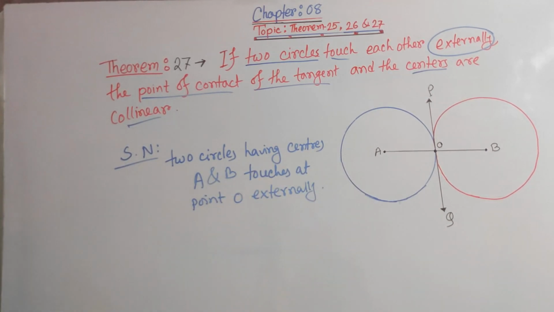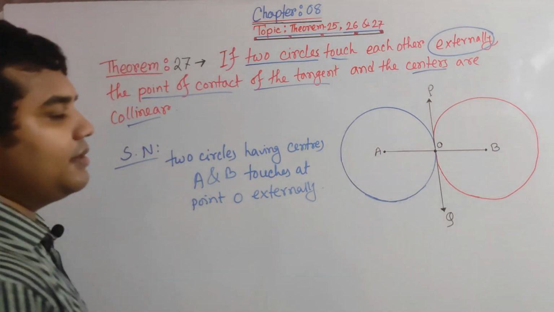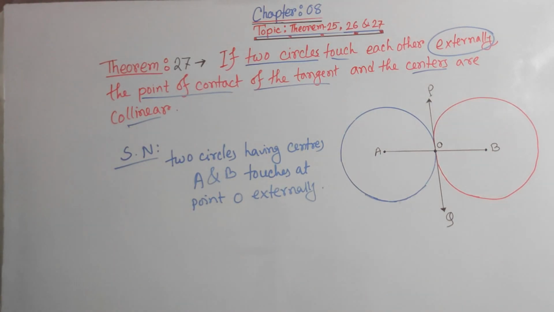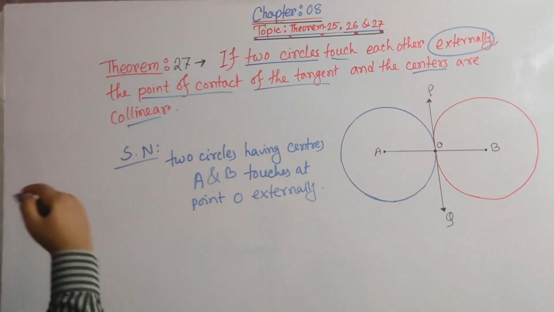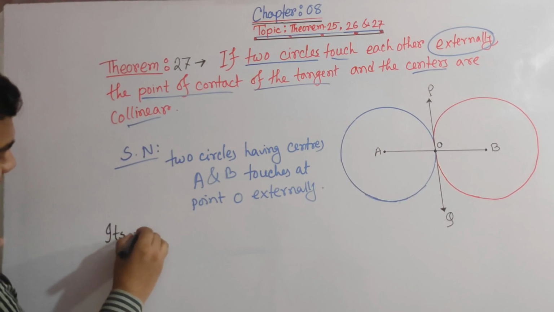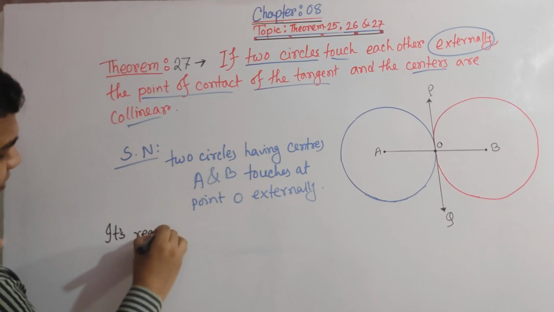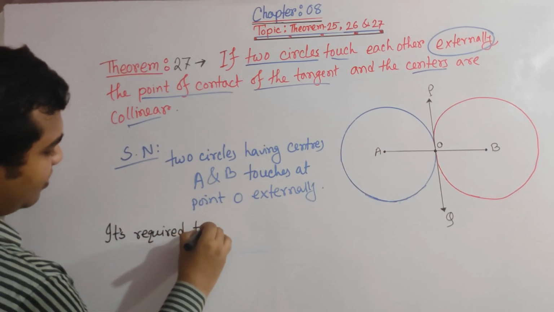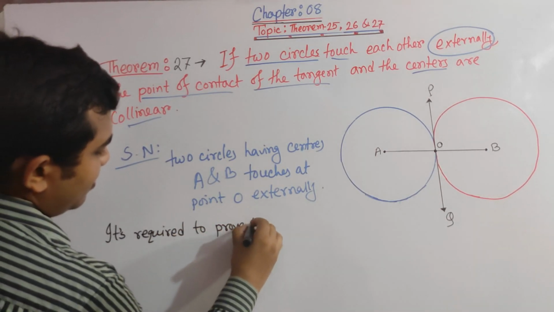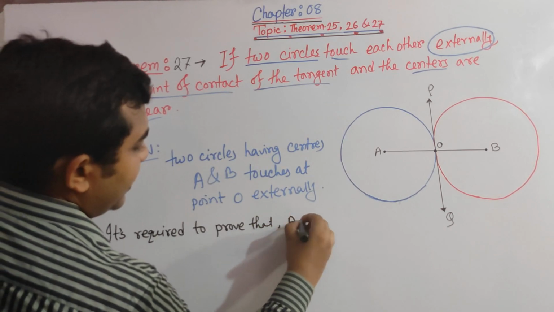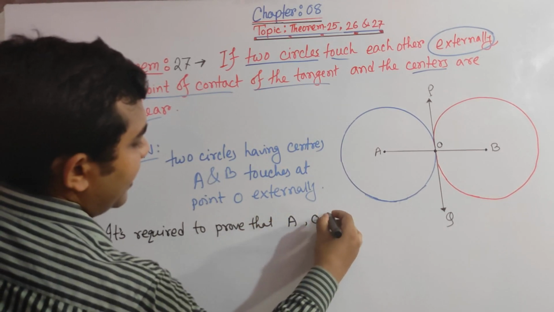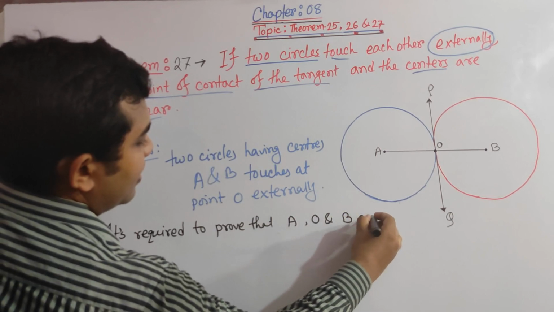And we have to prove that these two centers and this point must be collinear, that means they create a 180 degree angle, or a straight line angle. So it is required to prove that A, O and B are collinear.